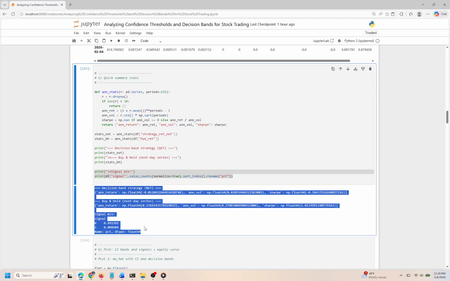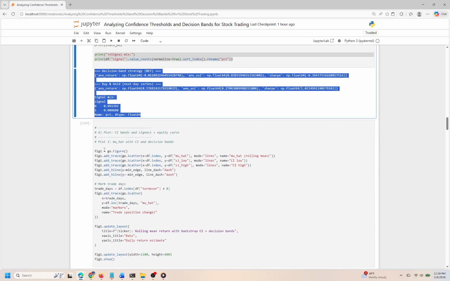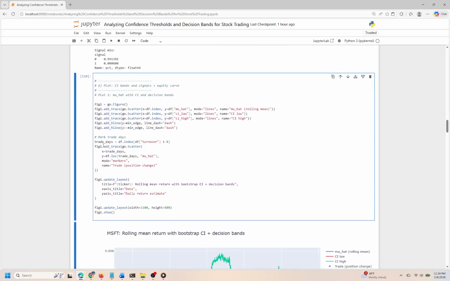Cell 6. In this cell, we're visualizing important financial metrics related to our trading strategy, specifically the rolling mean return and its confidence intervals. This visualization is crucial, as it helps us understand both the expected performance and the uncertainty around those expectations, guiding our trading decisions. To start, we create a scatter plot for the rolling mean return, denoted as mu hat, which reflects the average daily returns from our data over time.